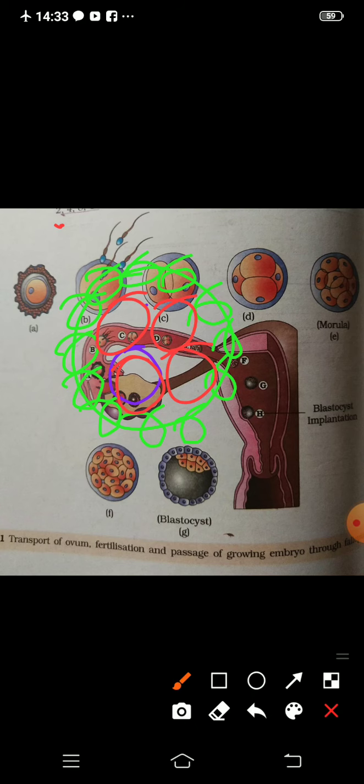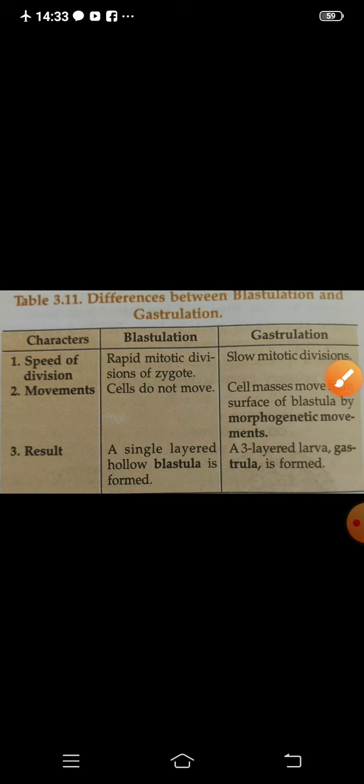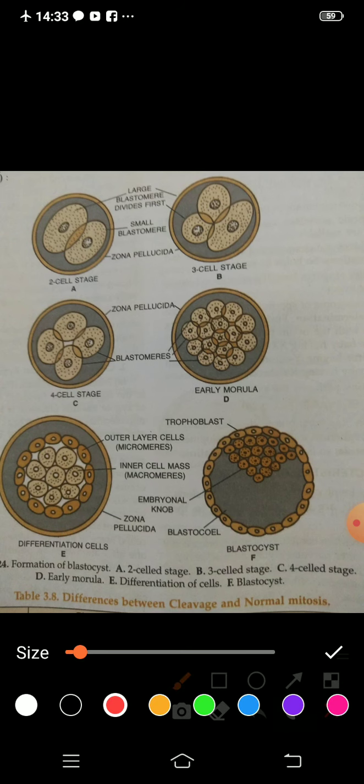I can show you in the other diagram. You can see it clearly in that diagram. In this diagram you can see, yes, it is a perfect diagram for you. This is a 2 cell stage, and the cell stages you see are the formation of the blastocyst. These are the 2 cell stage. These are not equal ones, unequal, as I told you just now. So these are the blastomeres. They keep on dividing. You can see here that the micromeres, the smaller ones, are outside, and the macromeres, which are bigger, are present inside.